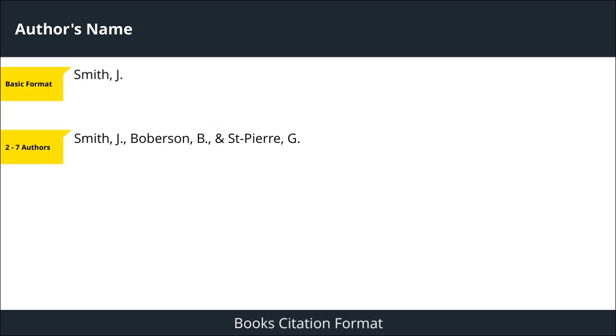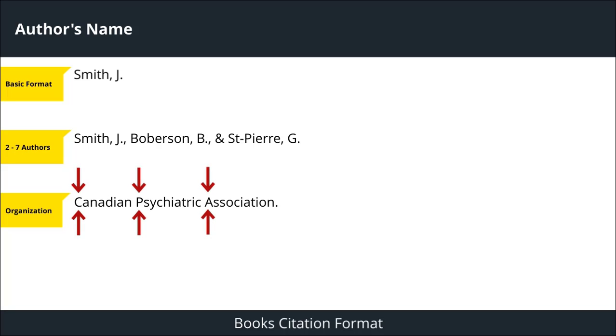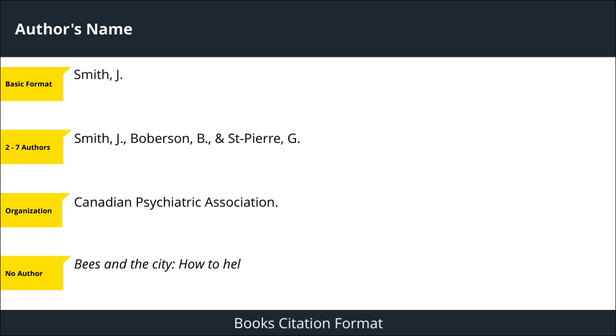Sometimes the author of a book might be an organization rather than a person. If that is the case, write the name of the organization followed by a period. Capitalize the first letter of every important word. If there is no author, start your citation with the title of the book where the author would normally appear.